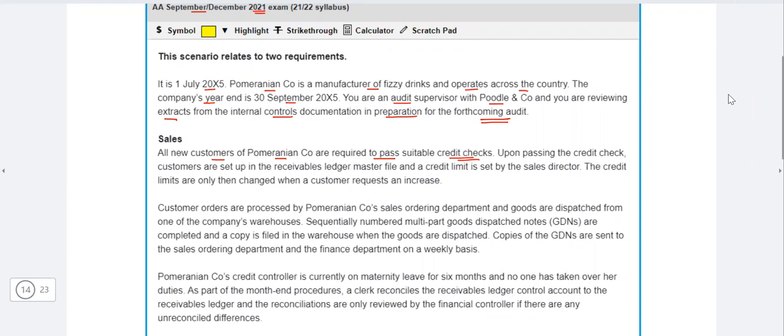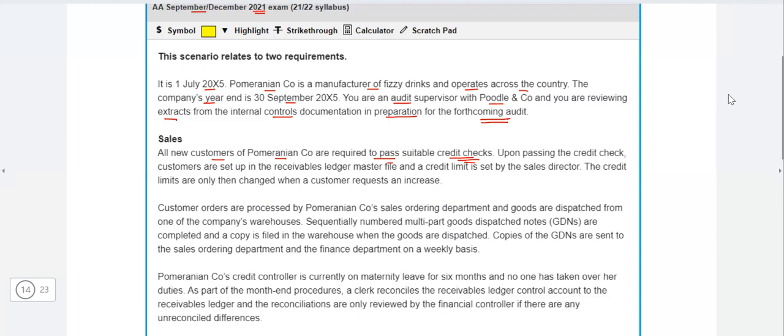So all new customers of Pomeranian company are required to pass suitable credit checks. And remember one more thing, that every line is not a deficiency. For example, all new customers of Pomeranian company are required to pass suitable credit checks. So just don't consider it a deficiency. Okay, why is every customer going to the credit checks? It will take too much time. The company may lose focus. No, every line is not a deficiency. Just try to identify the major ones from the case study.